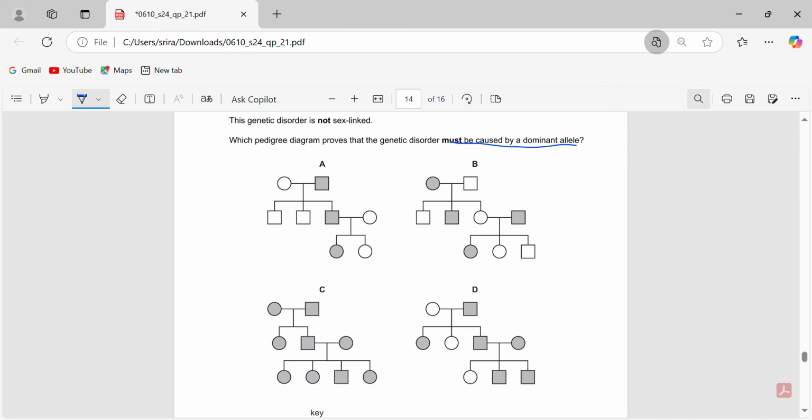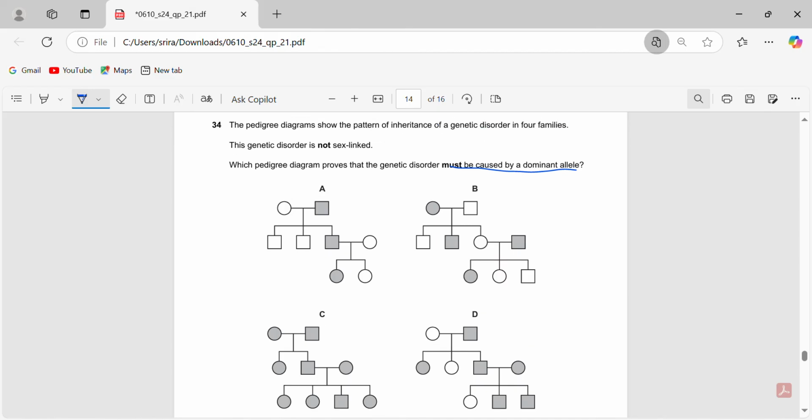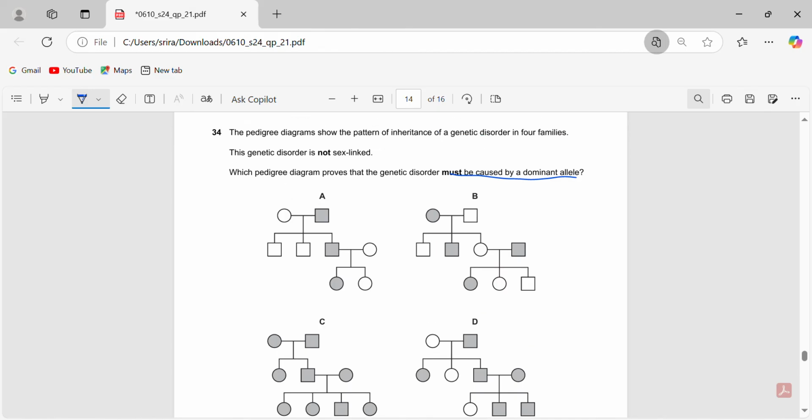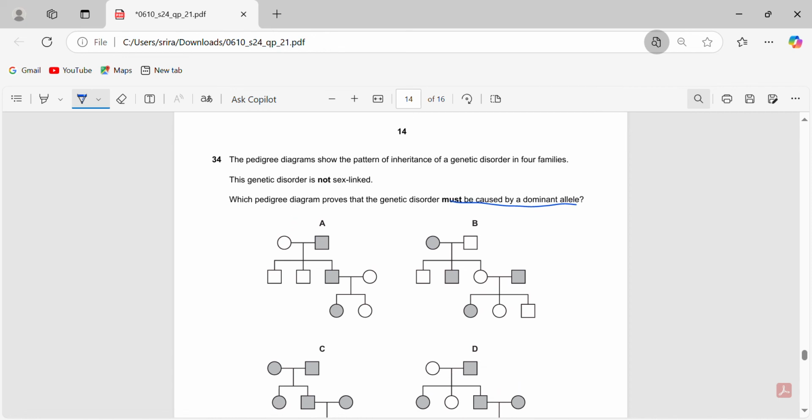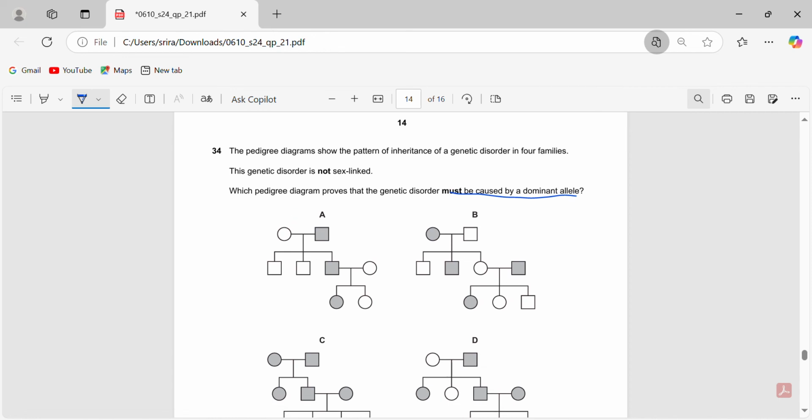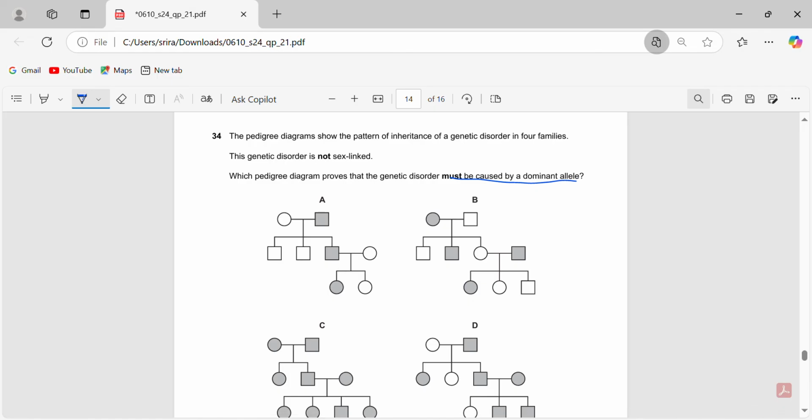Okay, sorry, I'm just processing this. If they don't have a genetic disorder, it is recessive, so aa.